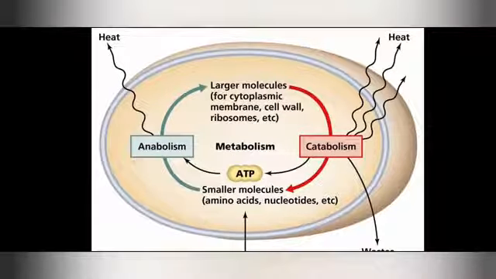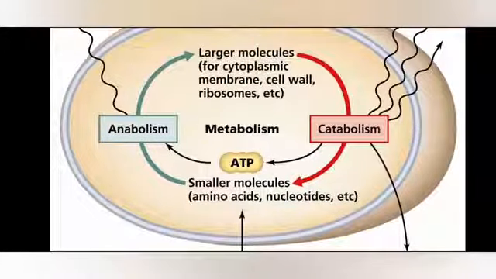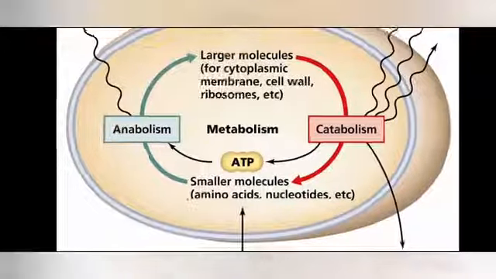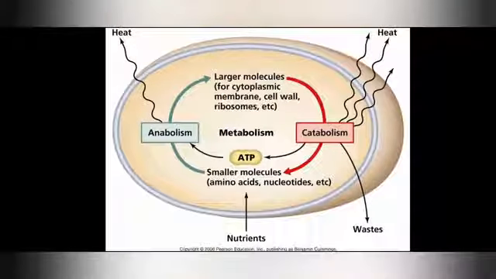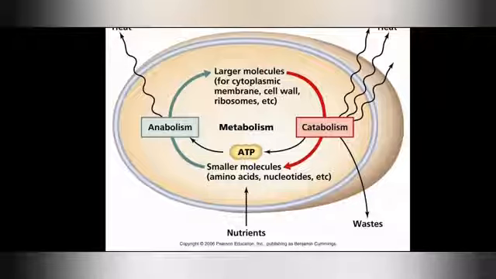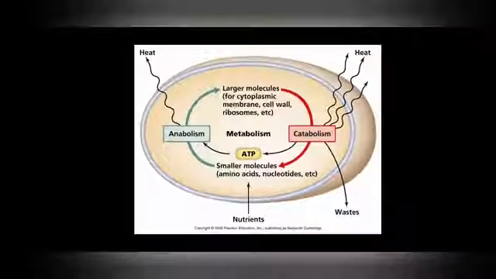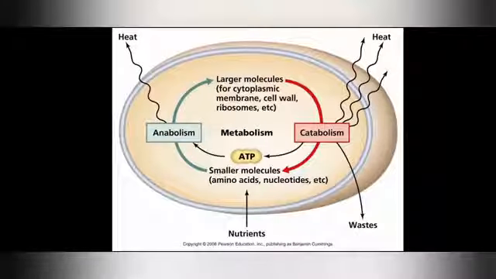Anabolism is what? It is the constructive process, right? Catabolism is the what? It is the destructive process. Why is it a constructive process? Because anabolism creates larger molecules. You see from here, smaller molecules, it is creating larger molecules which will be used up by the cellular organelles. That is why it is a constructive process.